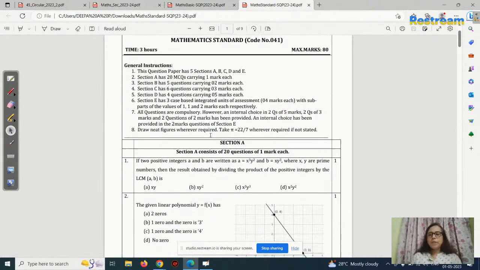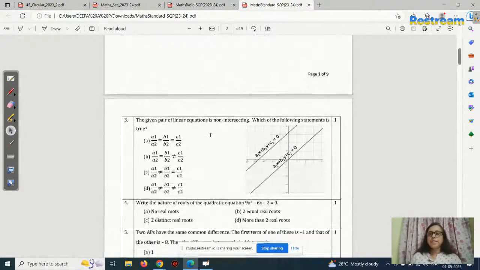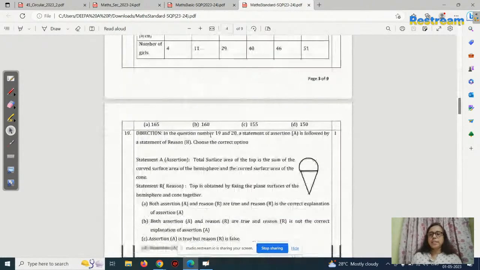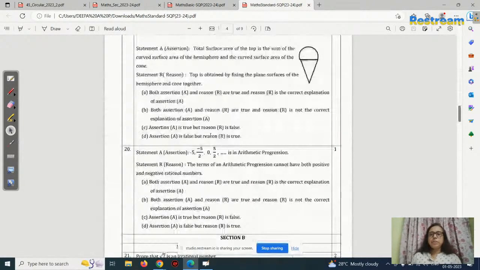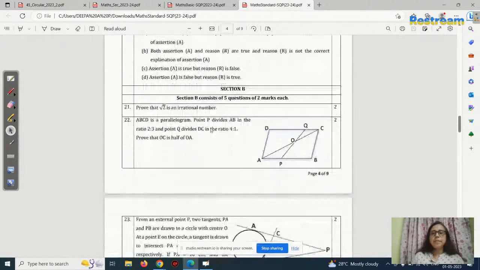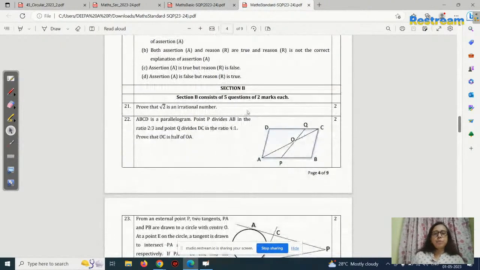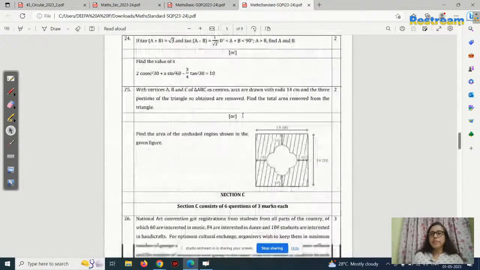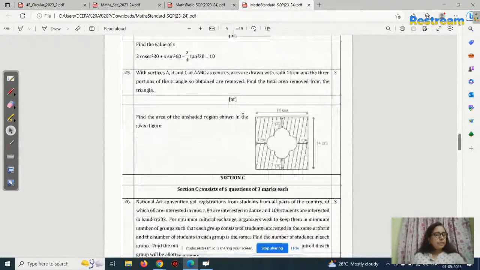Section A, questions 1 to 20, are MCQs, multiple choice questions. And section B consists of 5 questions of 2 marks, 21, 22, 23, 24, 25.